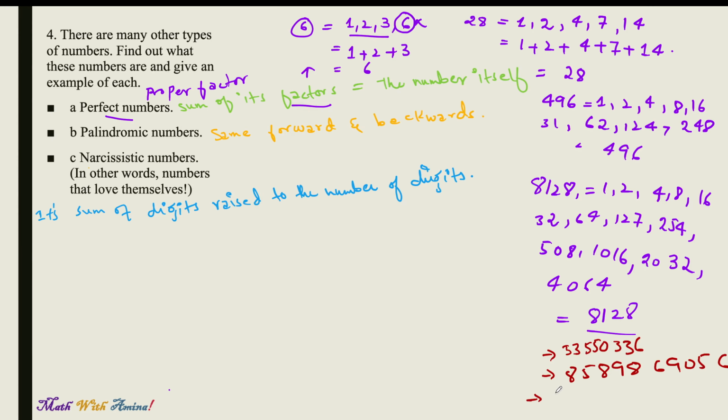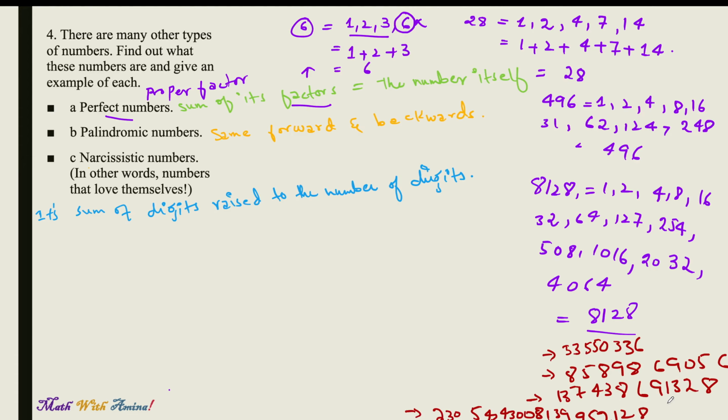And next we have 137,438,691,328, and this one is very big: 2,305,843,008,139,952,128.